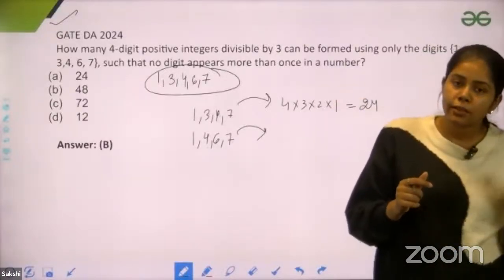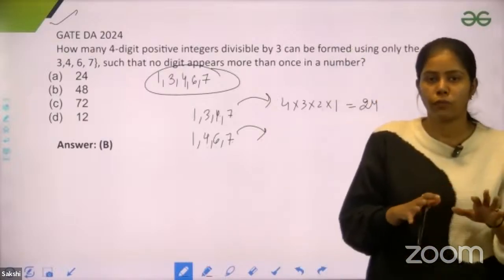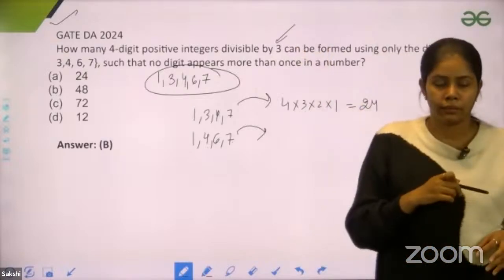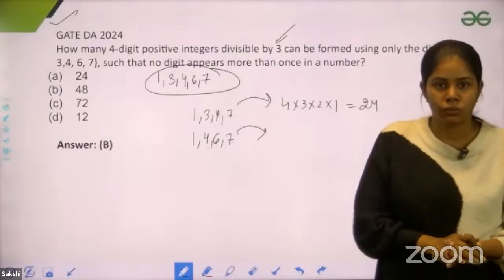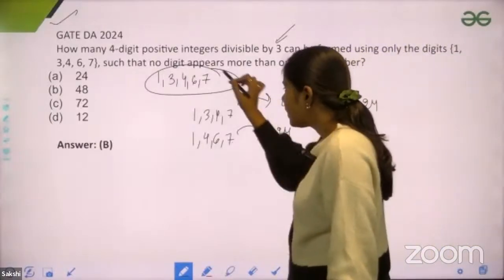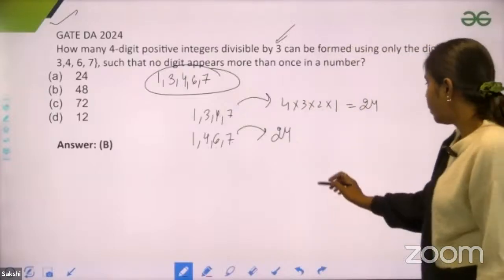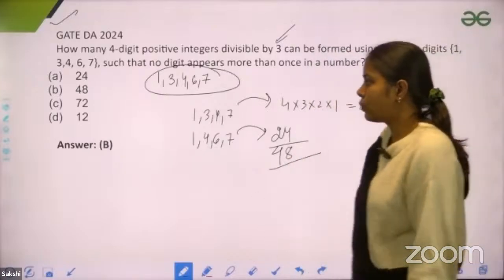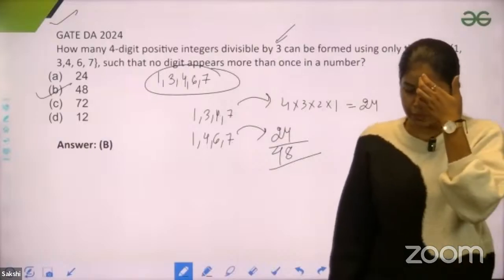So these basic concepts are required, right? You have understood probability, you now know how to solve questions based on probability, but they have added one common sense thing, which you have studied in school, to check whether you know that thing or not. So again we'll get 24 numbers. Is there any other possibility? No, we do not have any other possibility. So in total, 24 plus 24 gives me 48. So which option is true here? Option B is true.